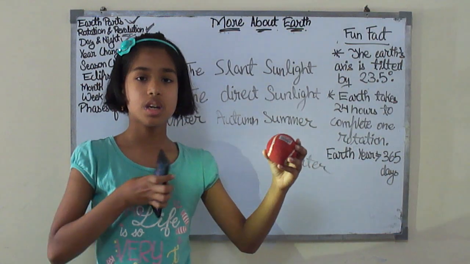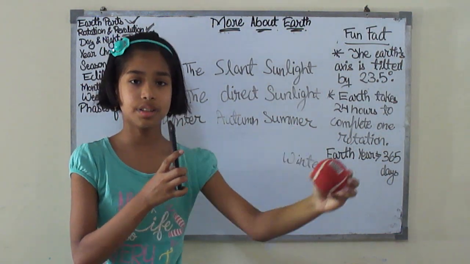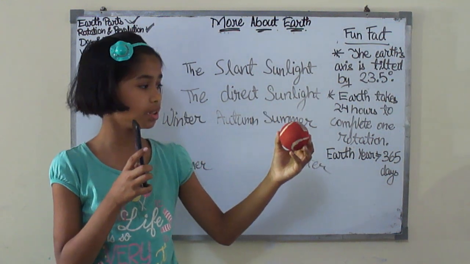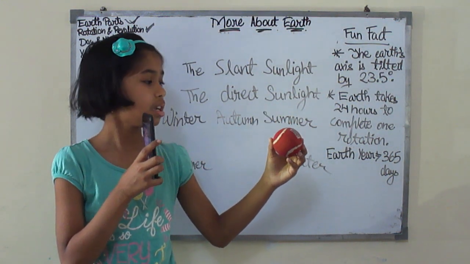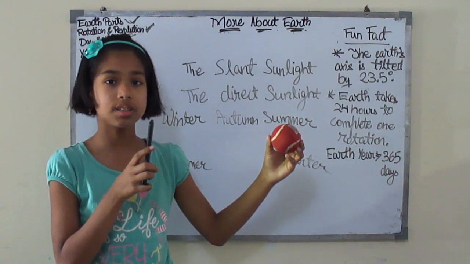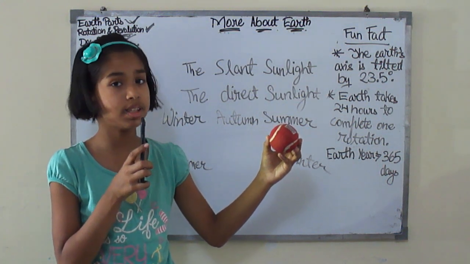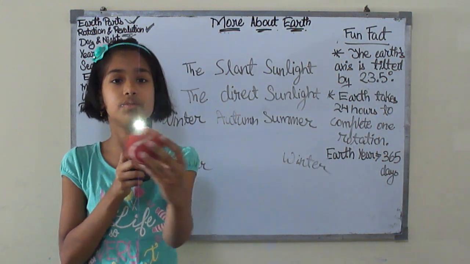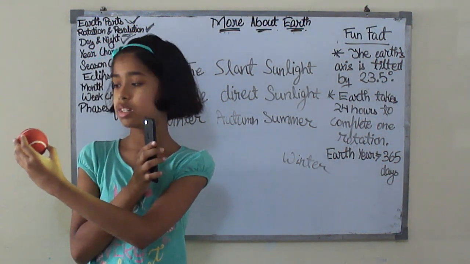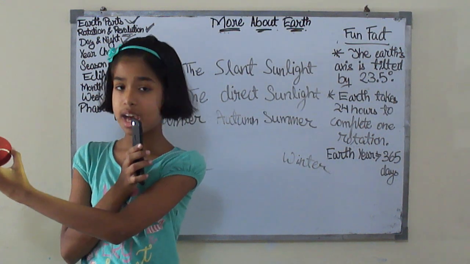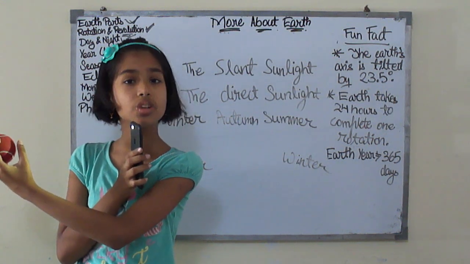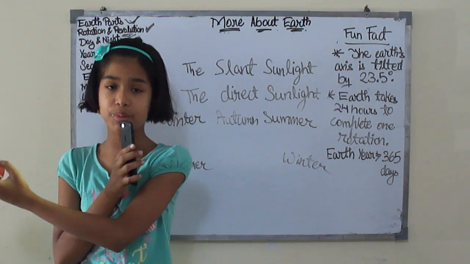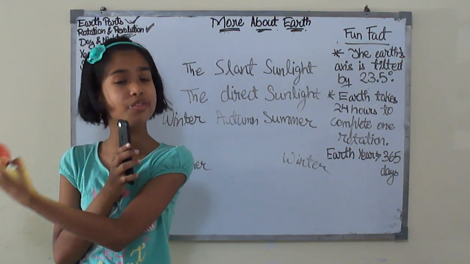Here's the sun, so the earth revolves like this. When the earth is here, you can see it is tilted. That means the southern hemisphere is getting the sunlight, so in the southern hemisphere there is summer. When the earth revolves and reaches here, now the northern hemisphere is getting the sunlight, so there is summer there, and in the southern hemisphere there is winter.